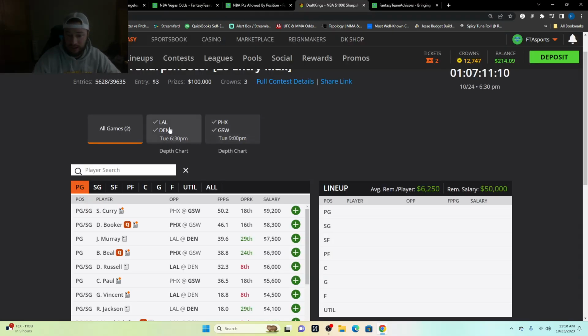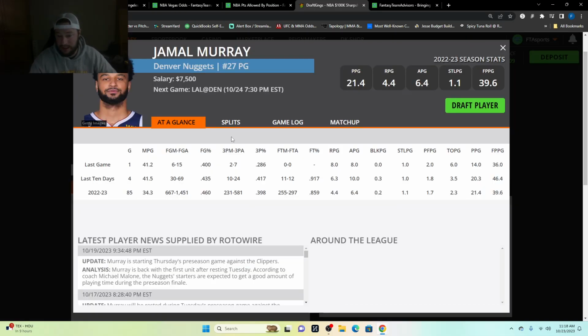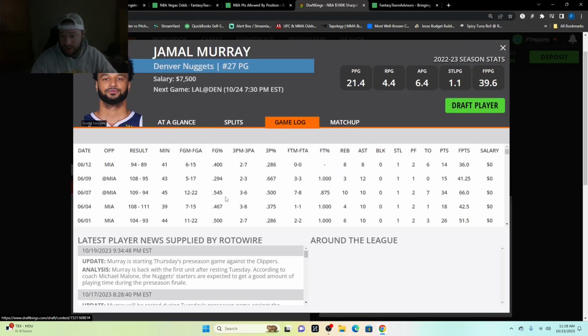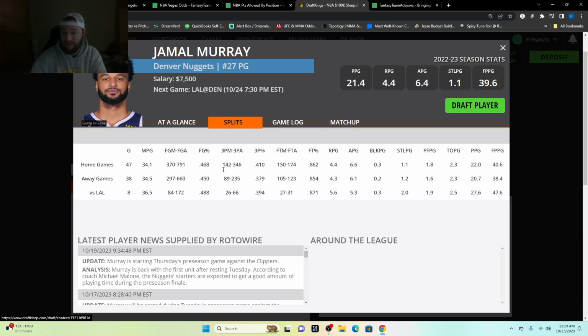So if you look into this and you look at Denver point guards, you got Jamal Murray, Reggie Jackson. I mean, those are the two that are probably going to play. Jamal Murray makes the most sense. Game logs, you can kind of see, obviously being in the championship and stuff like that. You can see the fantasy points he was getting. I love him at his price at 7,500. His matchup, you can see right here. This is the matchup. This is the defense that we are looking at. And this is just everything that we'd like.